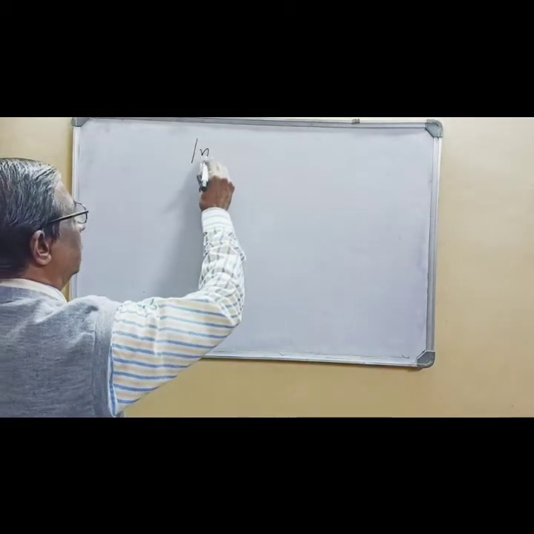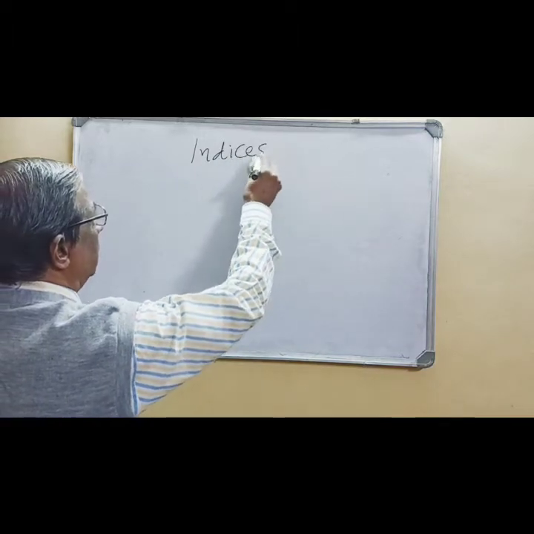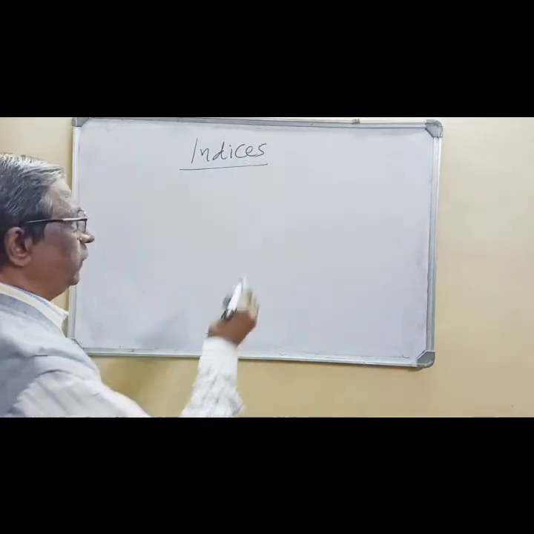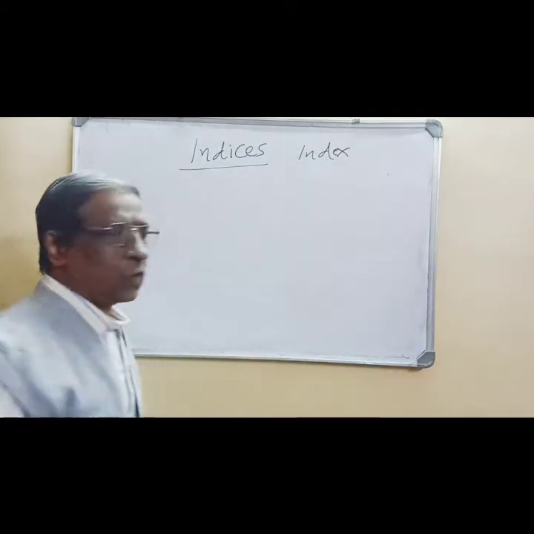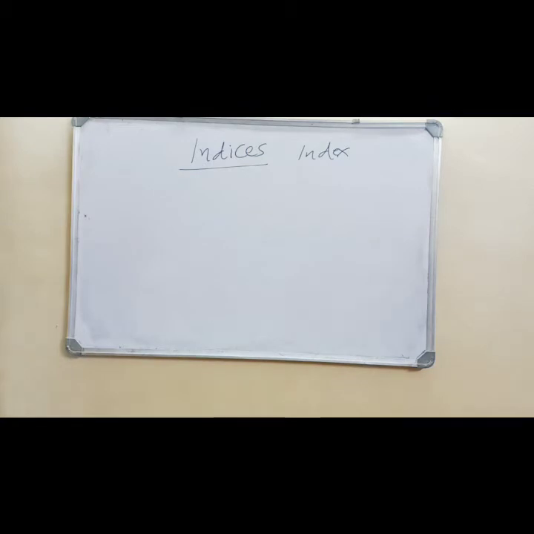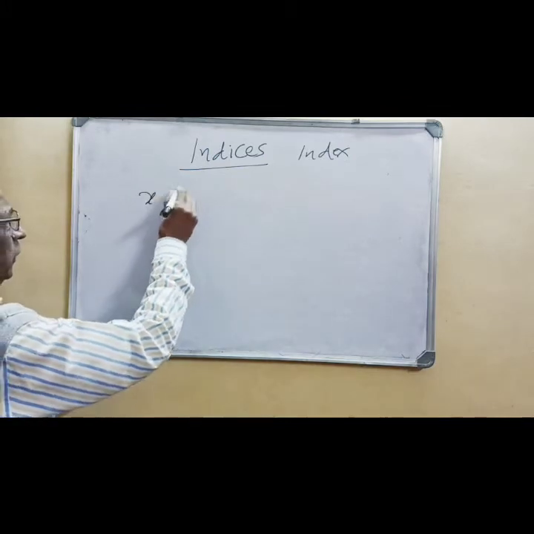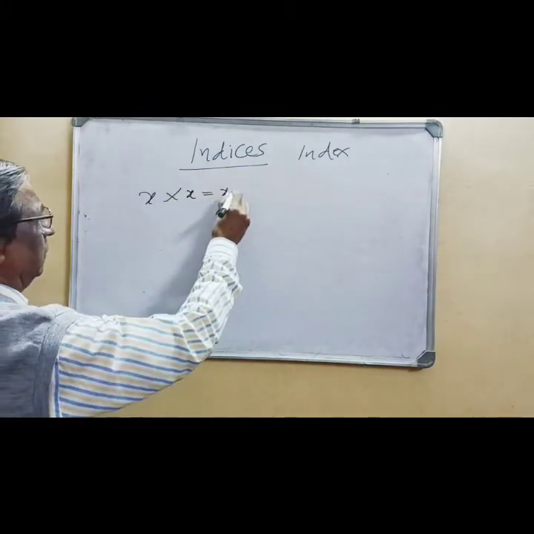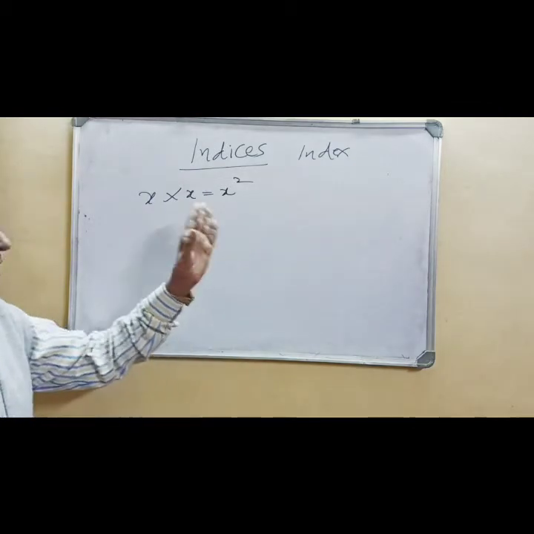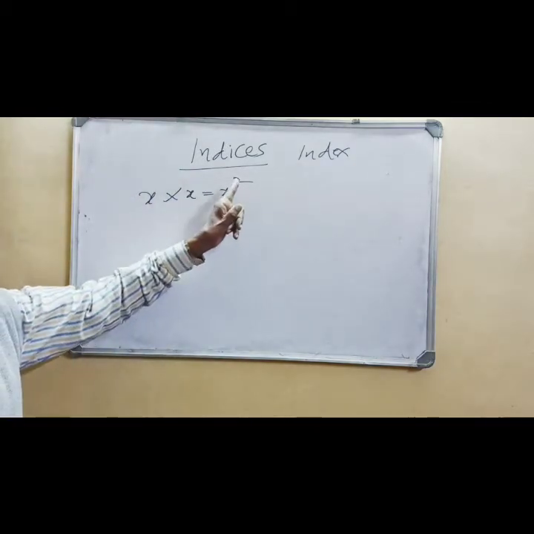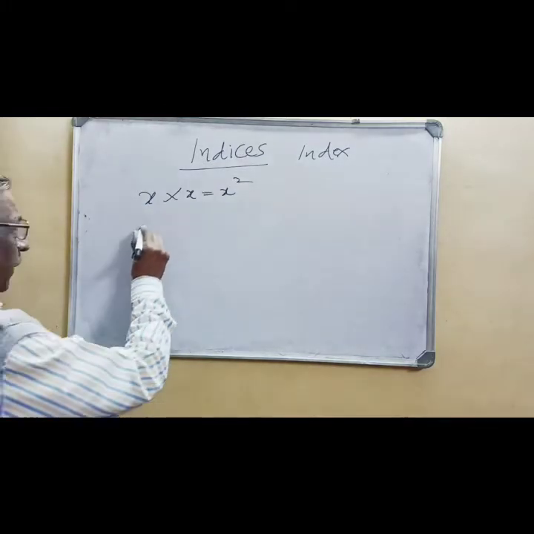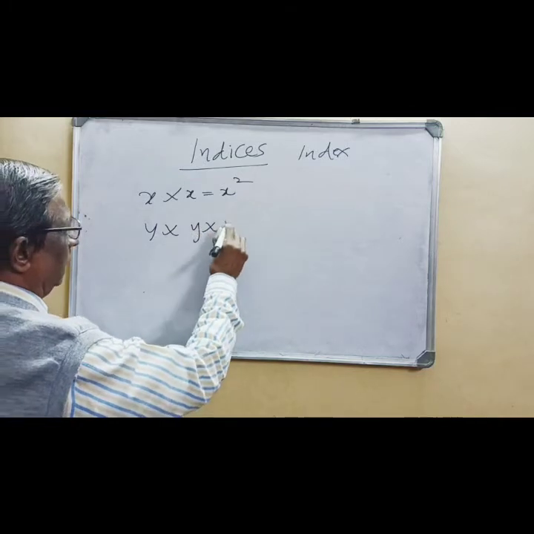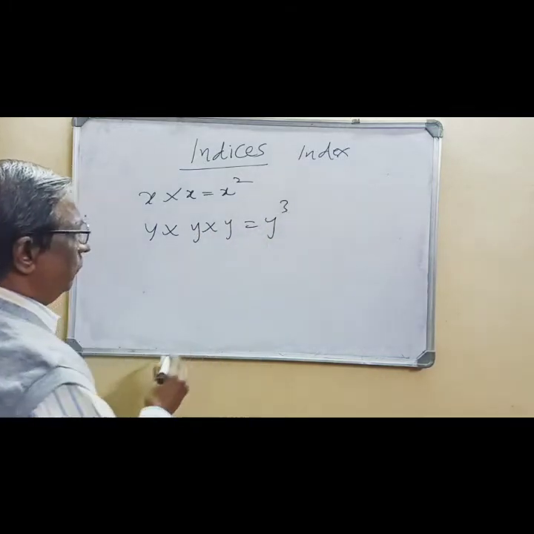Indices is the plural form of index. What is this index? In my last session, I told you x into x is x square. X square means x into x. This 2 is called the index. X is called the base. Similarly, if I write y into y into y, this is y cube.